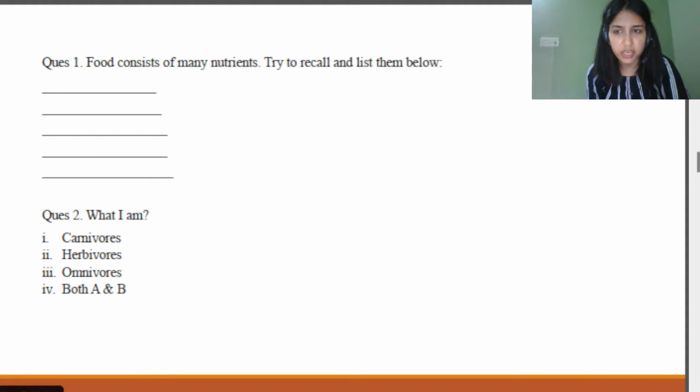Yes, now you will be giving answers to these simple questions which you must be clear about by now. The first question is that food consists of many nutrients. Try to recall and list them below. You will be trying to recall the nutrients that we have already discussed in the chapter related to the nutrients that are there in the food. I'll give you 10 seconds to do that.